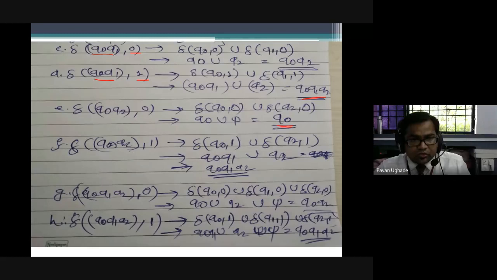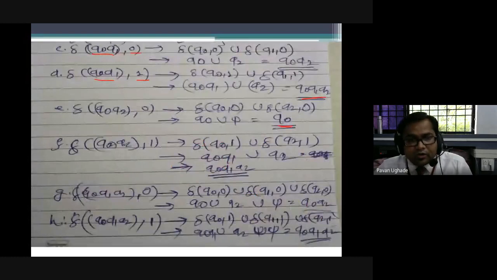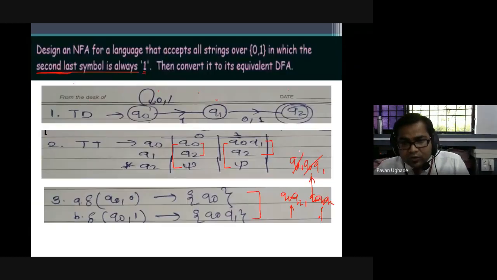Q0, one minute. Q0 Q2 over 1, Q0 Q2 over 1. What am I getting here? Q0 Q1 and phi. What have I got here? Q0 Q2. Something is missed here. Q2 over 1, how did I get it? Okay, one thing is missed over here.